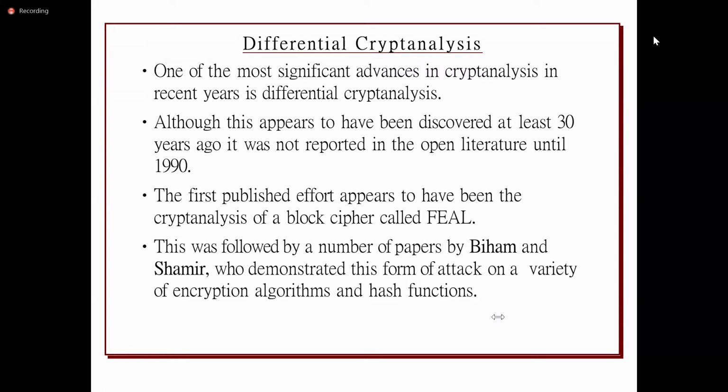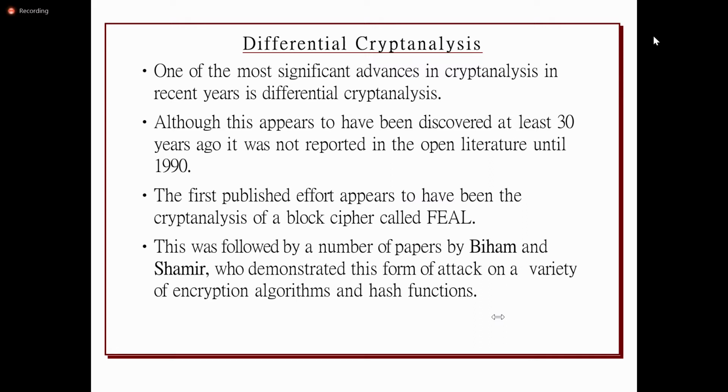So in differential cryptanalysis, the analyst will try to give different messages, will take a pair of plaintexts, perform the XOR operation, and obtain the ciphertext for the given plaintexts. They will also perform the XOR operation on the ciphertexts and try to get the probability.